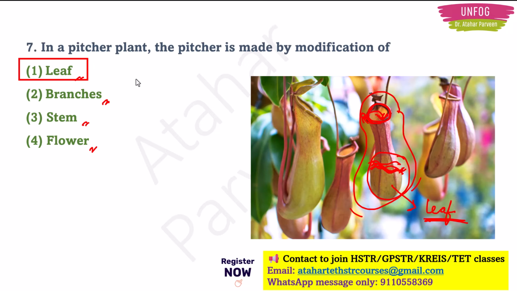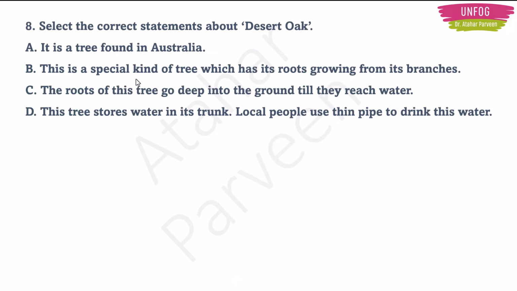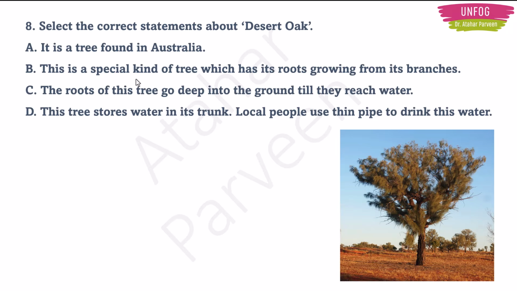Now we'll see the next question. This question says, select the correct statements about the desert oak. So what is desert oak? Desert oak is actually a tree. It looks like this. And this tree is found in Australia. Because it is growing in dry conditions, it will try to absorb as much water as possible.